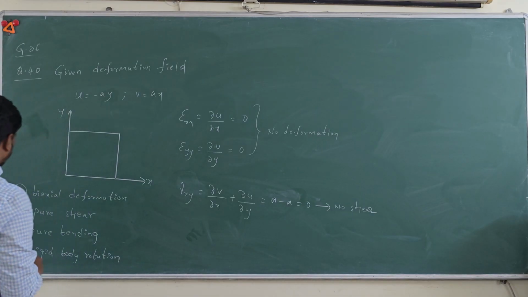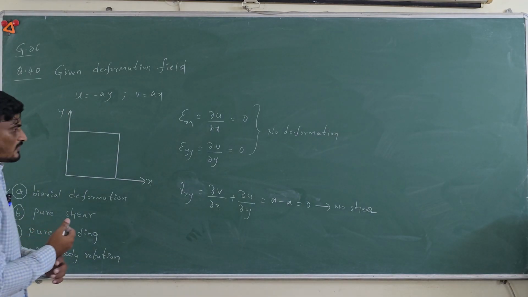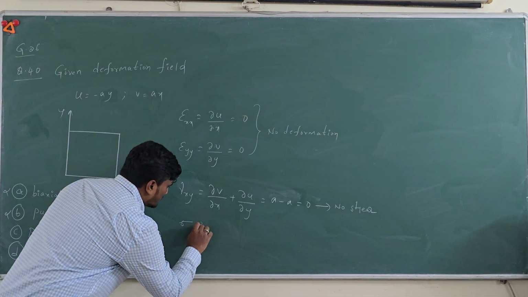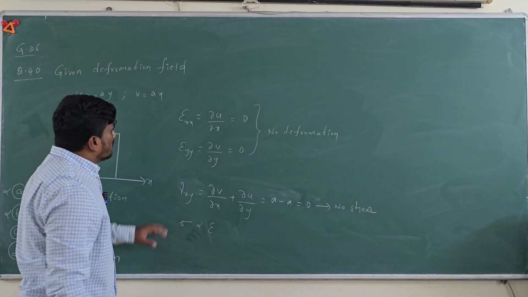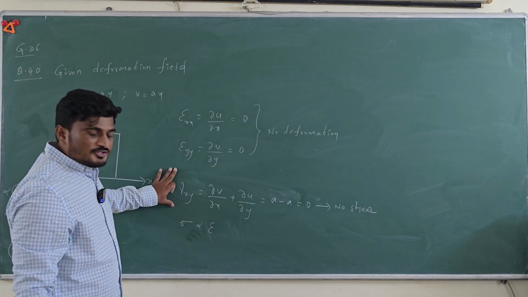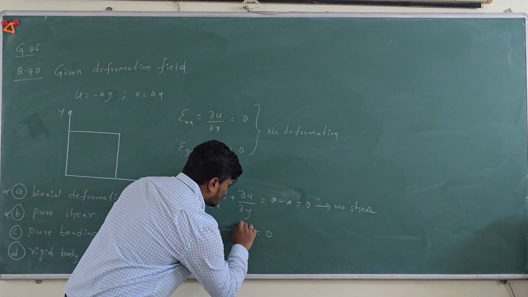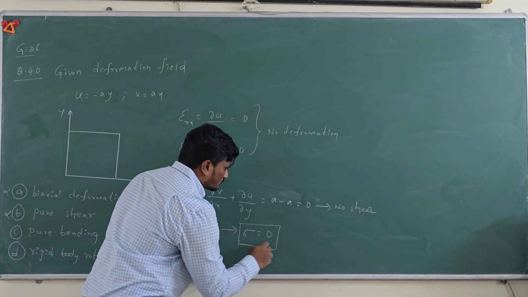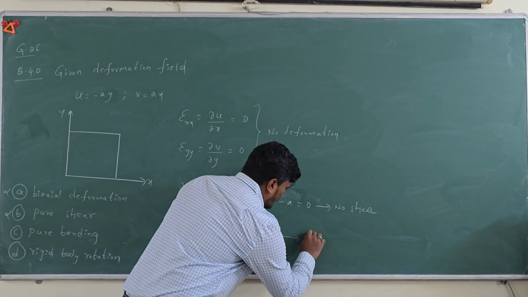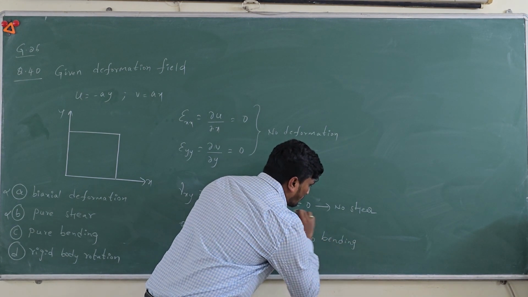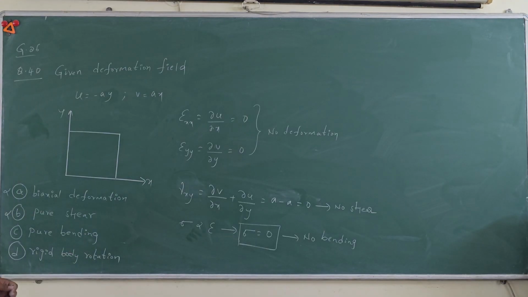So option B is also wrong. From basic elasticity, we know that stress is directly proportional to strain. Since there is no normal strain and shear strain, there won't be any stress. Sigma is equal to 0 and no bending. Okay, option C is also wrong.